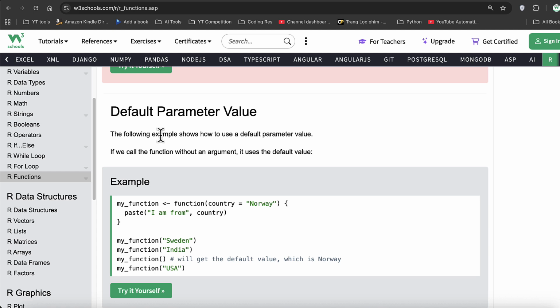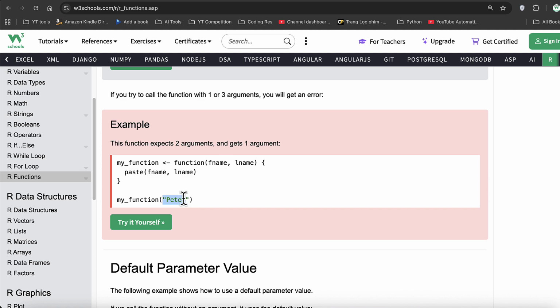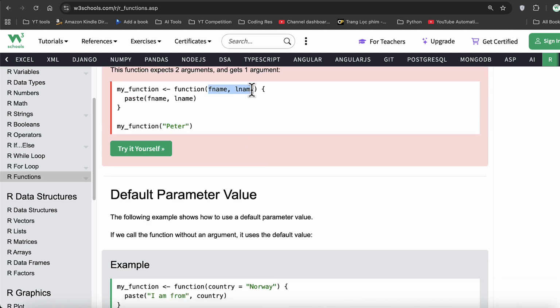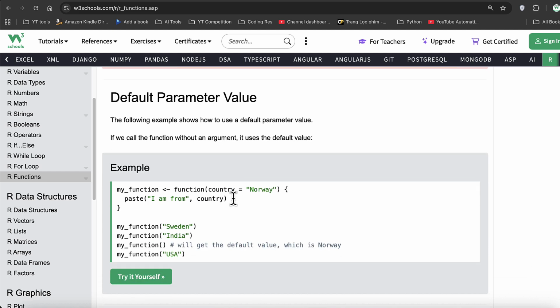Okay. What this will basically mean is that in case you are not sure whether you will be passing two arguments or one argument, you can set these arguments with a default value just to ensure there are no errors and ensure that error debugging can be done easily. Okay. So in case the arguments are missing, there's still the default value. So it's a fail-safe mechanism.